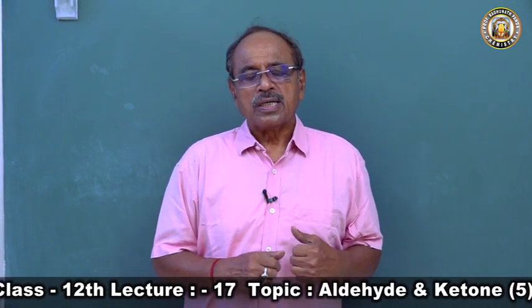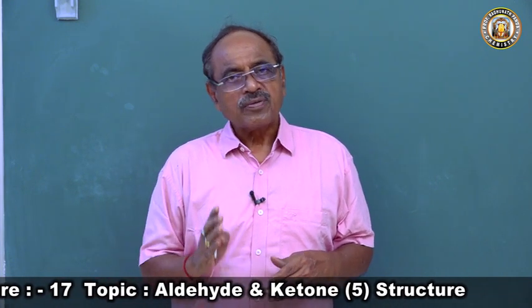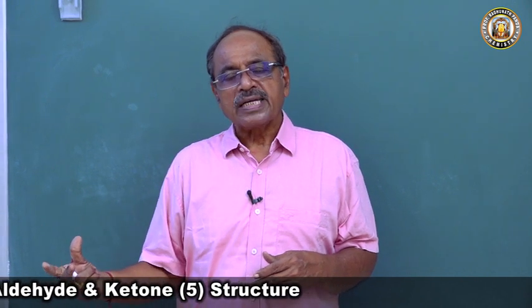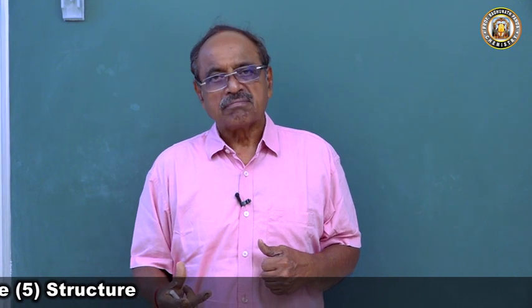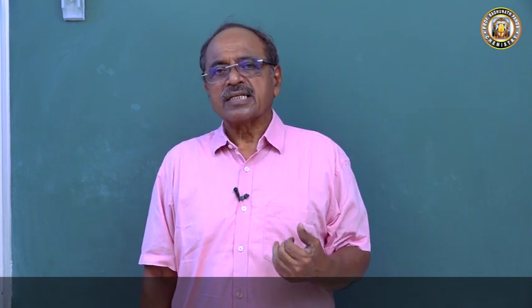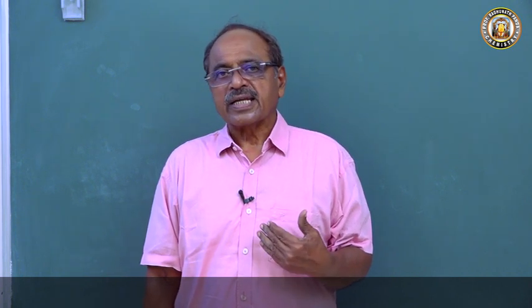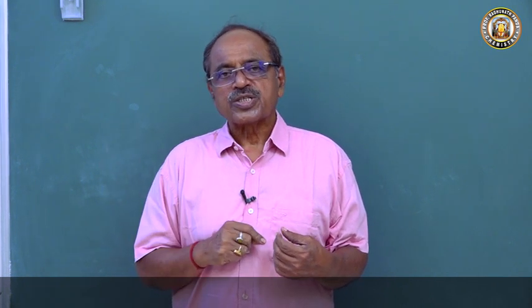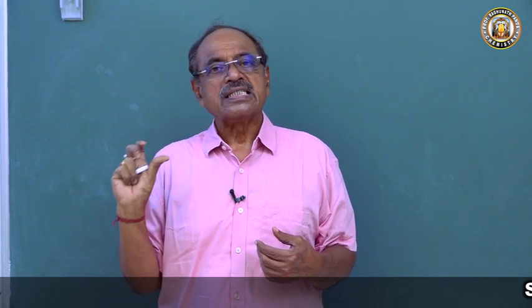Now we will come to the structure of aldehydes and ketones. Always remember, the property of a chemical compound is a linear function of its structure. You have read in coordinate geometry, y is equal to mx. The equation for a straight line passing through the origin is y equals mx, and y equals mx plus c is the general equation, where c is the intercept.